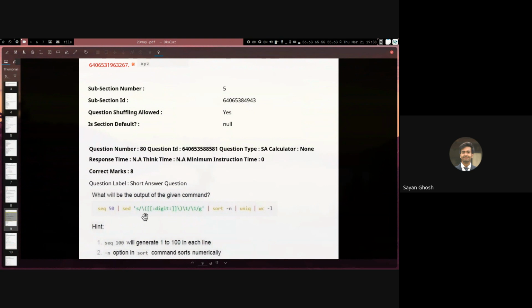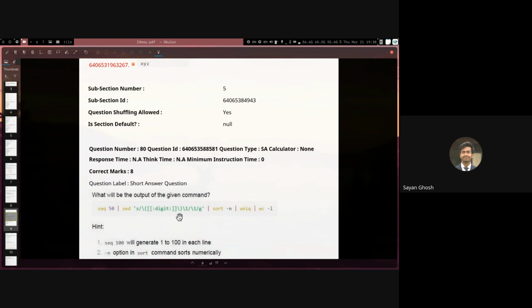Then we have this sed command where we are doing substitution. What this is doing is searching for any digit. This is the character class of digit, and this is inside a group, as you can see, backslash bracket. So we are matching the group. And the search is any digit followed by \1, which means the same digit again. So this is searching for any number where the same digit occurs 2 times.